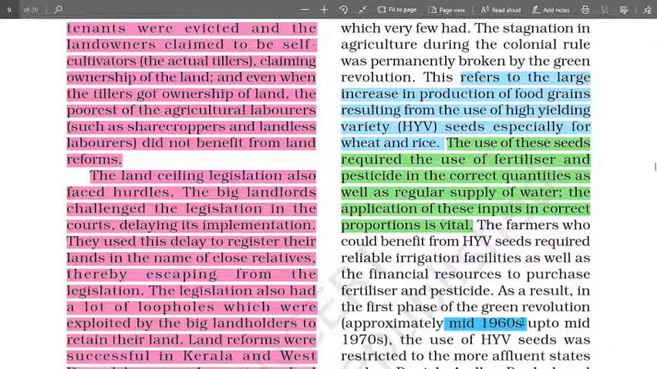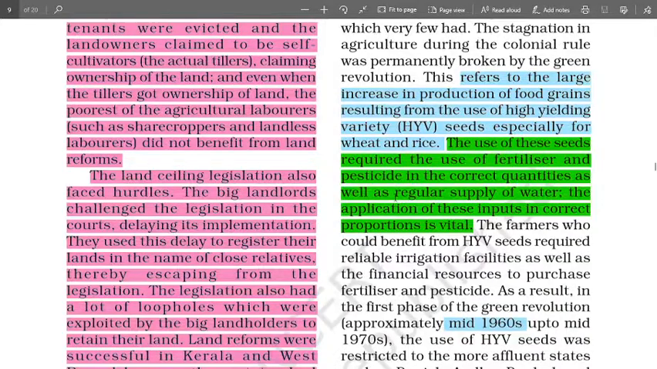What are the features, characteristics of this green revolution? You have to use these HYV seeds, and if you use these seeds, you have to combine them with fertilizers and pesticides in correct quantities. And number three, apart from fertilizer and pesticides, is the regular supply of water. The application of these inputs in correct proportions is vital. So these are the characteristic features of this green revolution.